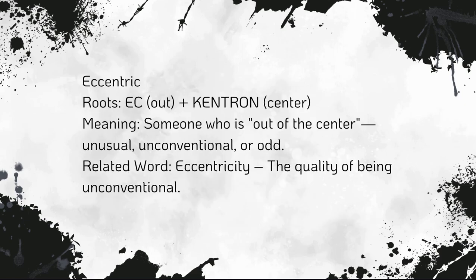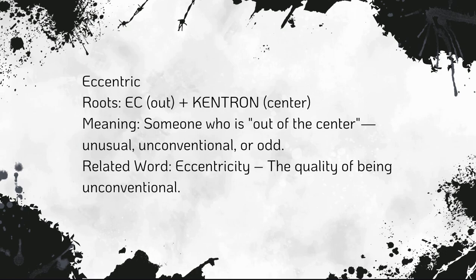And then we have eccentric. Eccentric, we have already seen this in the first chapter. Yeah, I guess with egoist and egotist we have seen this word. But since we have the same root, we are revising it again. So here ek means out, and kentron means center, or it can also be centrum, which means center.